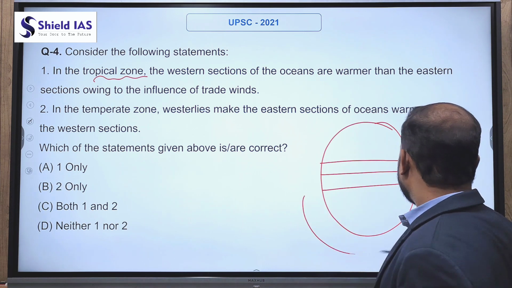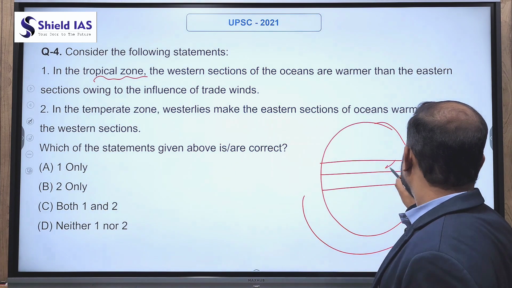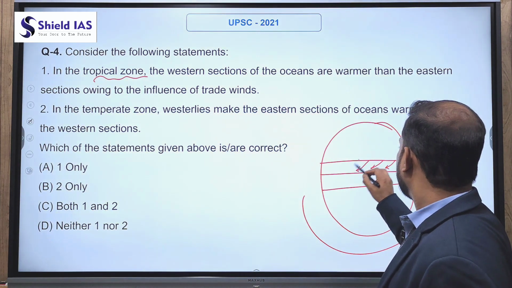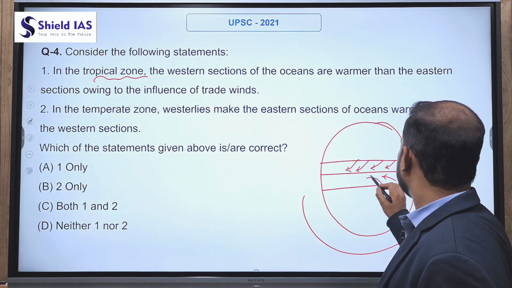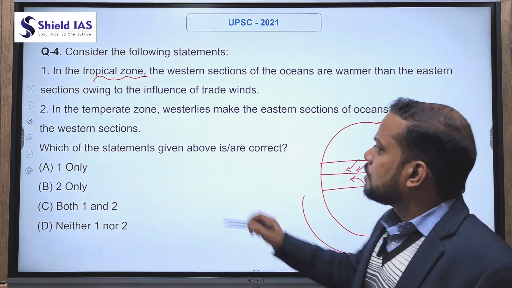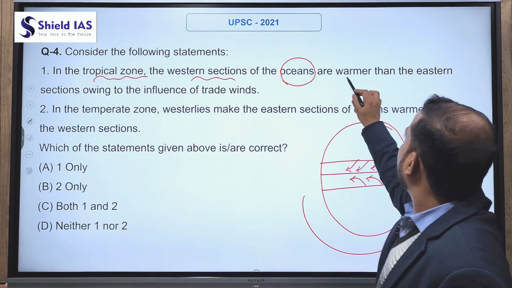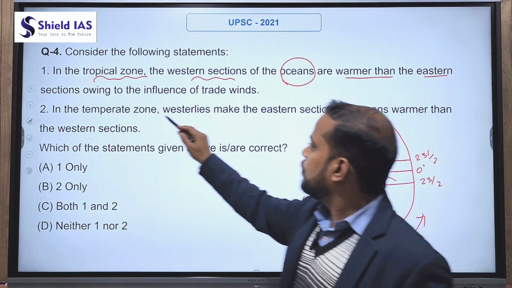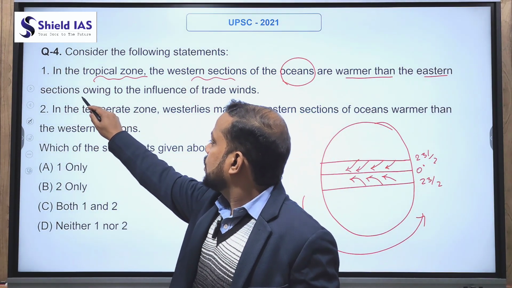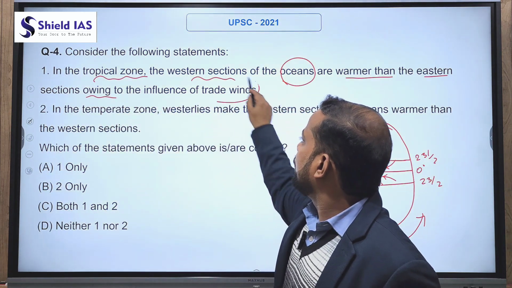And due to the rotation of Earth, the wind moves from east to west. It is known as trade wind. So in the tropical zone, the western section of ocean is warmer than the eastern section of ocean, owing to the influence of trade wind.